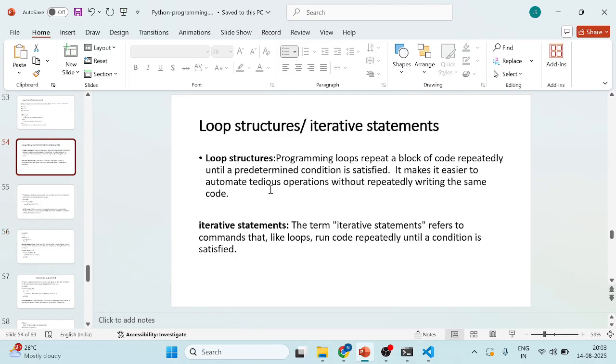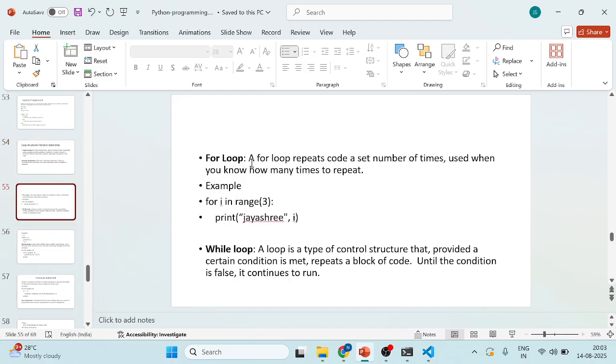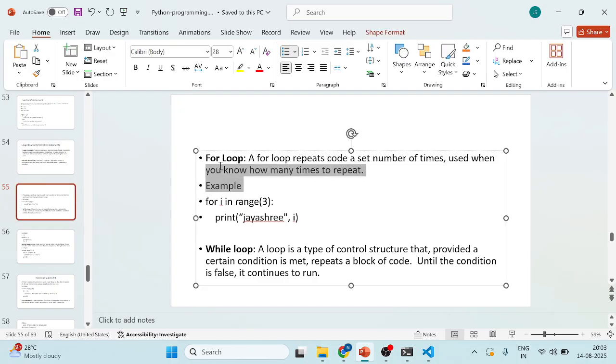A for loop repeats a set of code a number of times, used when you know how many times it will repeat. I'm taking one basic syntax here: for i in range, to print 3 times, and I have written the logic based on that. We have 3 types of loops: for loop, while loop and nested loop. We don't have do while here.